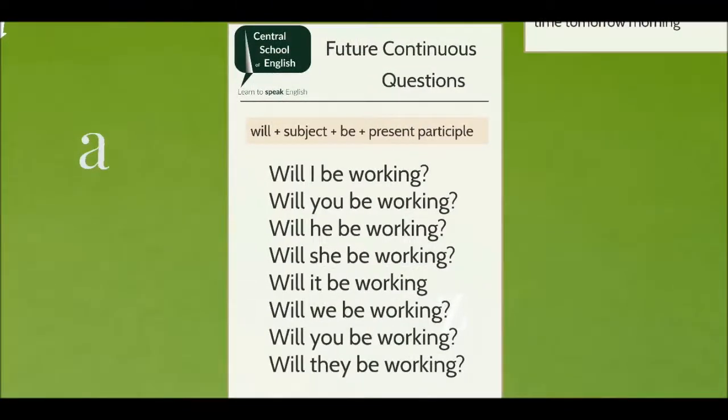Here is the interrogative form of the verb work in the future continuous tense. Will I be working? Will you be working? Will he be working? Will she be working? Will it be working? Will we be working? Will you be working? Will they be working?